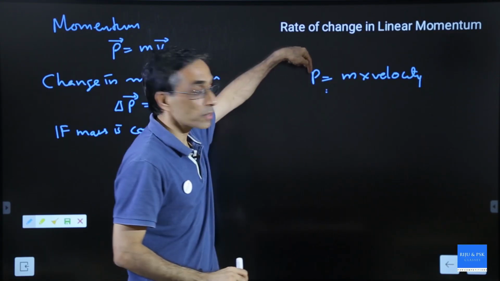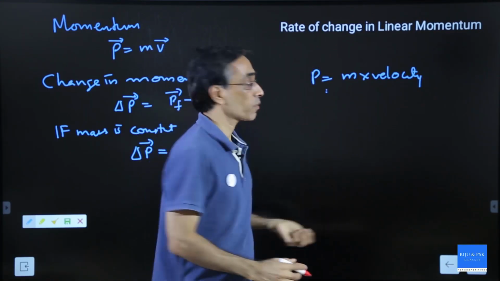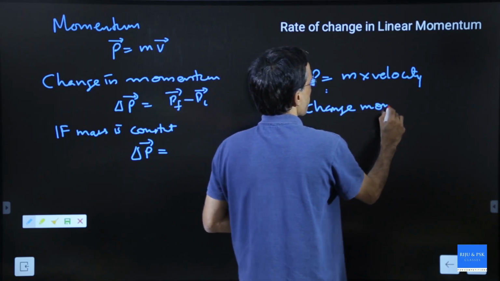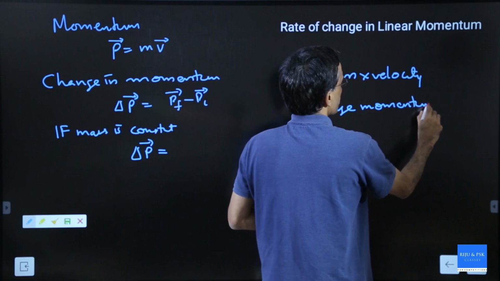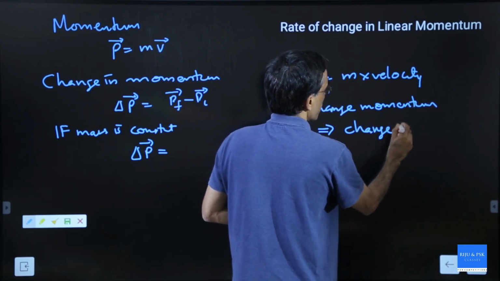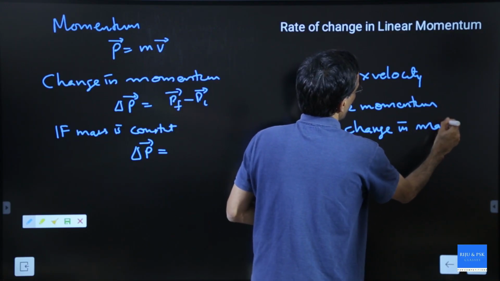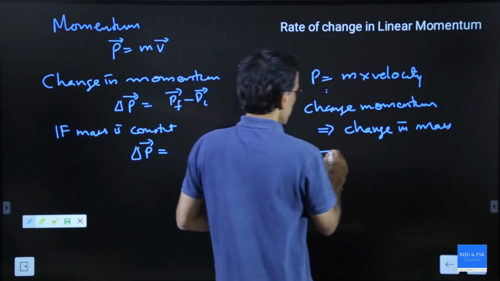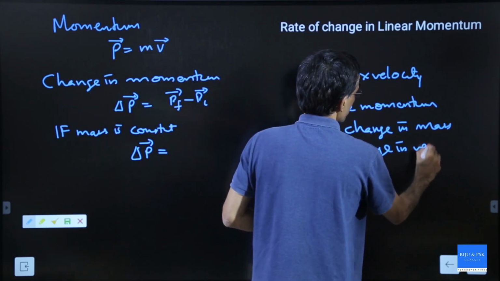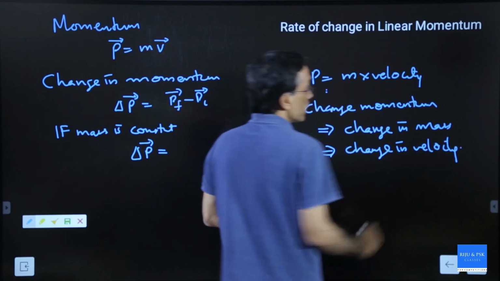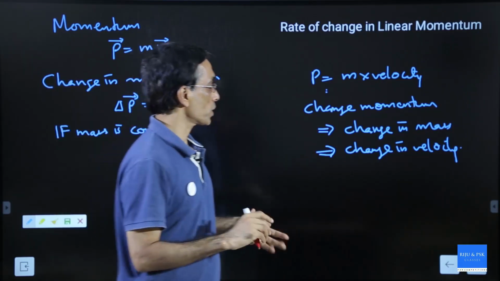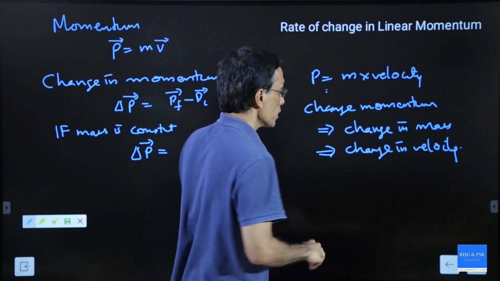So when you ask to change momentum, three possibilities are there. It can be a change in mass. If mass changes, momentum changes. It can be change in velocity. Change in velocity means increase the speed, decrease the speed, or change in direction of motion. All of them are change in velocity.